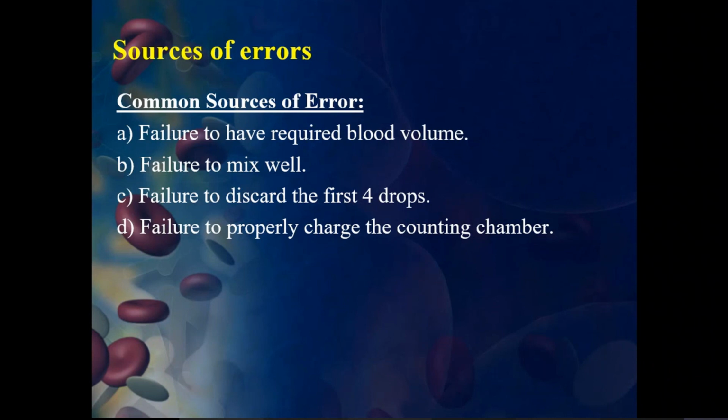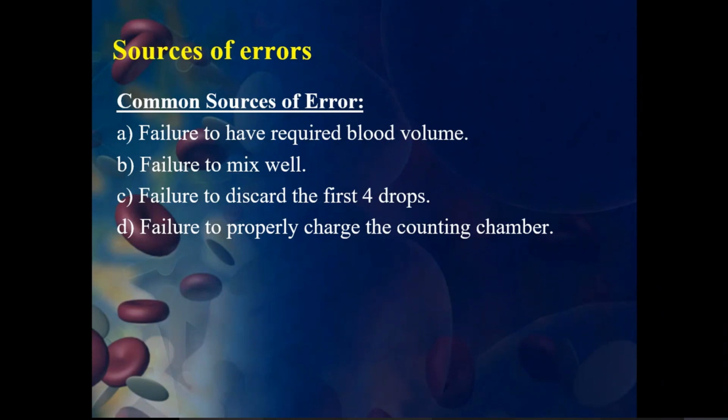What are the common sources of error for the WBC count? Failure to have the required blood volume, failure to mix well. If the required blood volume is not there, if you fail to take it, then automatically it will become an error.